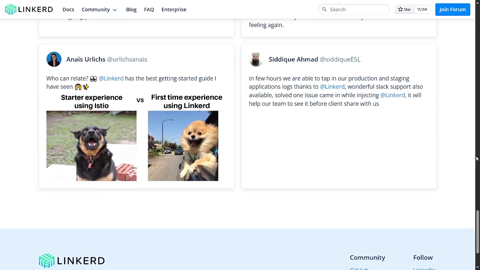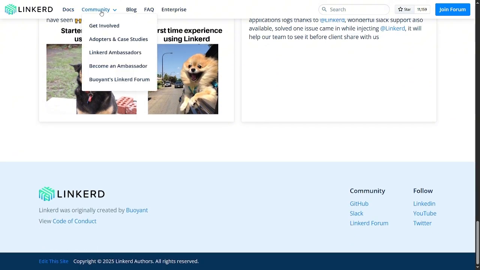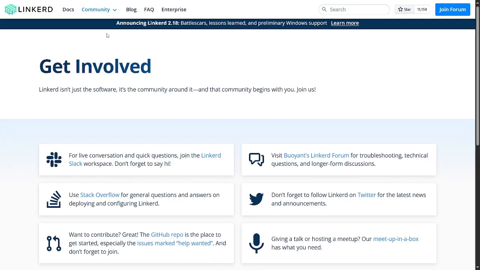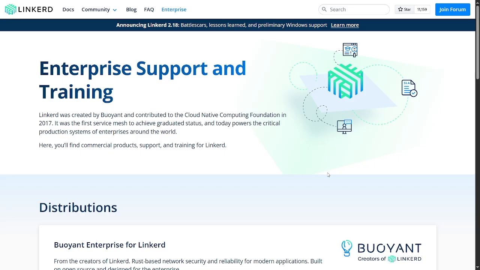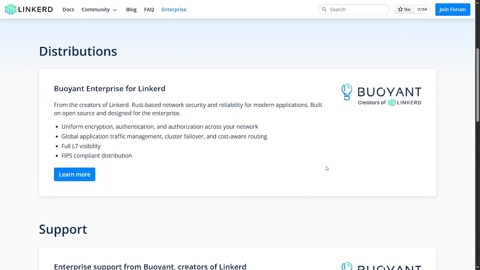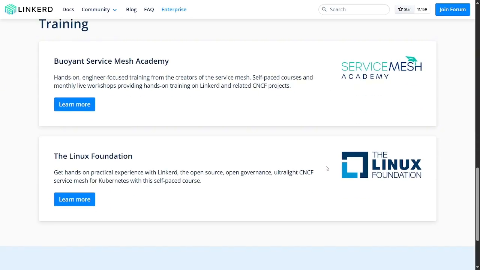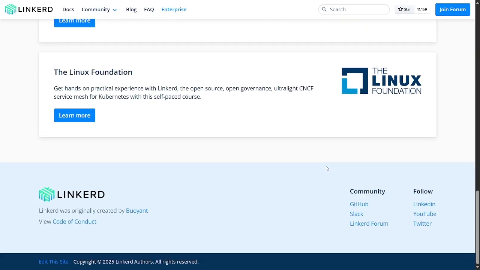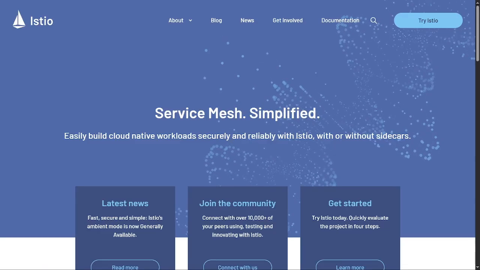Linkerd replaces the heavy Envoy proxies used by Istio with its own lightweight proxy, written in Rust. This results in lower memory usage and faster performance. The installation process is quick, and the default configuration usually works right out of the box. For small to medium teams, or for anyone who wants to get a service mesh running quickly, Linkerd is often the easier choice. So which one is better for your team?